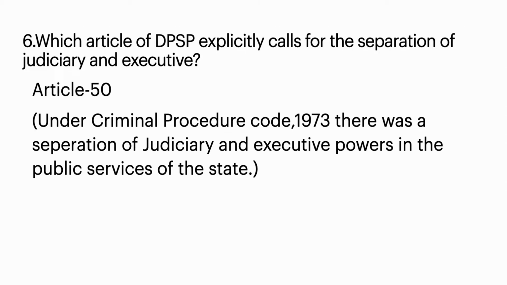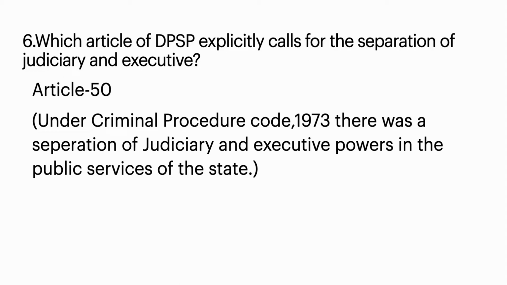Sixth question, which article of Directive Principles of State Policy explicitly calls for the separation of judiciary and executive? It is Article 50, and it has been implemented under the Criminal Procedure Code 1973.